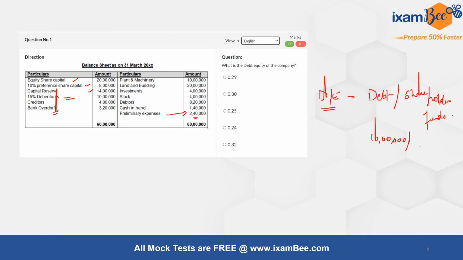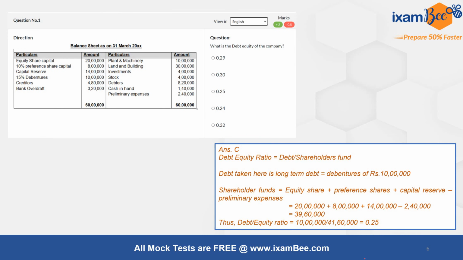As such, our shareholders fund will be a combination of 20 lakh plus 8 lakh of preference shares plus 14 lakh of capital reserve minus 2.4 lakh of your preliminary expenses. Calculating this will give us the debt equity ratio, which will be around 0.25. So the correct answer is C, 0.25.